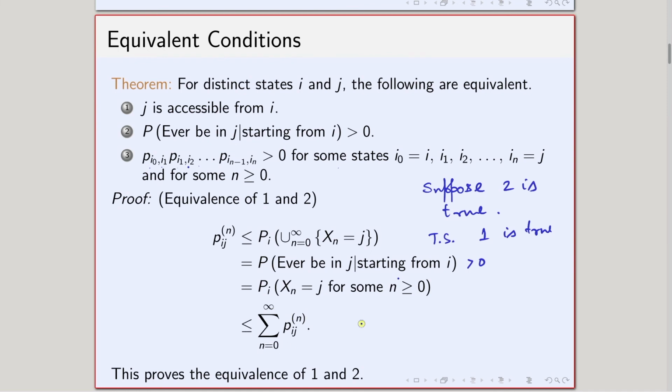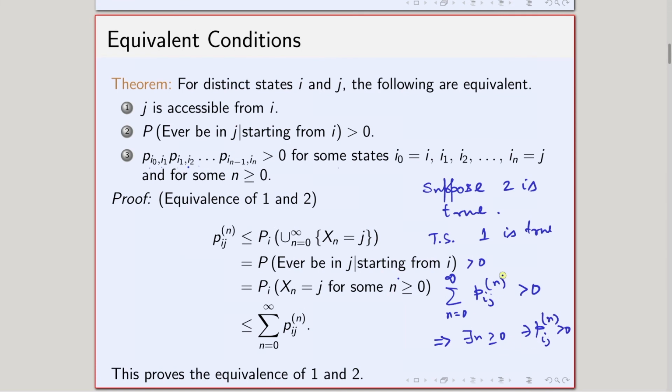So, this shows that the summation over n equals 0 to infinity of p_ij^(n) is strictly greater than 0. Now, this implies that there exists an n greater than or equal to 0 such that p_ij^(n) is strictly greater than 0.